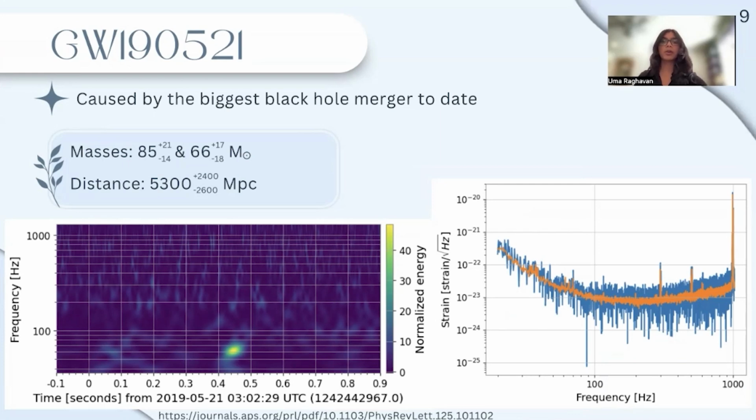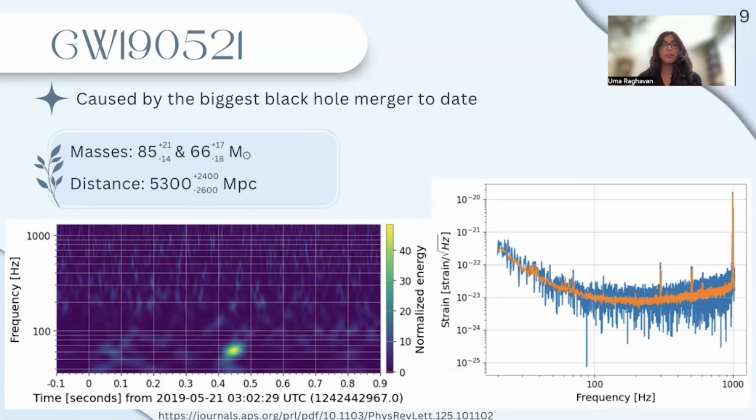GW190521 was caused by the largest black hole merger to date. From the frequency time graph, we can see that the signal was pretty strong due to the sizes of the black holes involved, but the details aren't as clear because it was so far away. The range of the amplitude spectral density is also larger because it starts at almost 10 to the 21st, unlike the others.